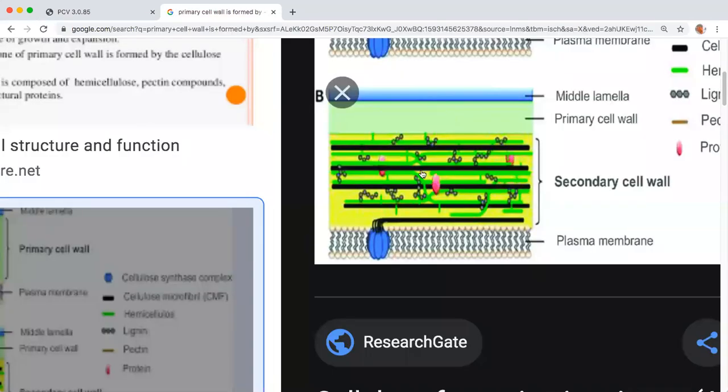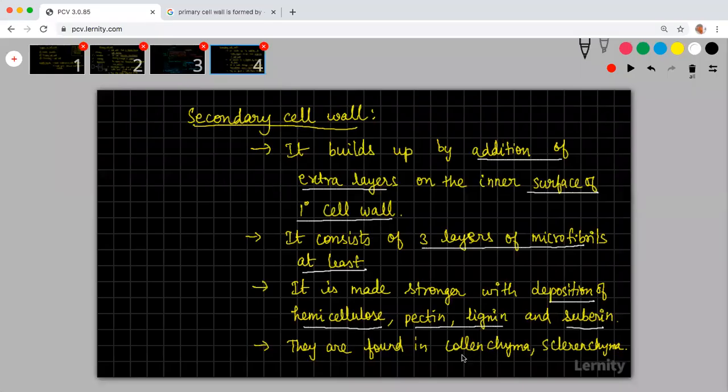You are able to see here those molecules which are interconnecting. These interconnecting molecules are the ones we are talking about: lignin, pectin, and all. Okay, and apart from that, they are found in collenchyma cells and sclerenchyma cells.